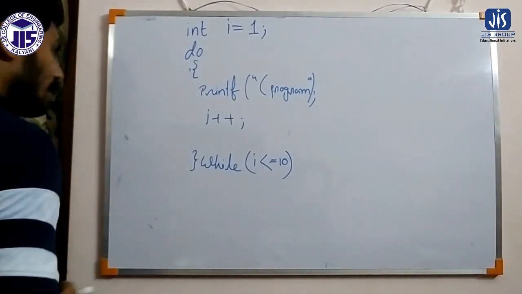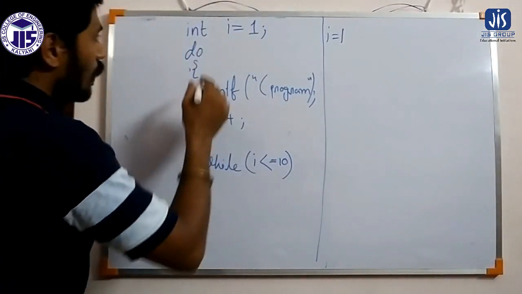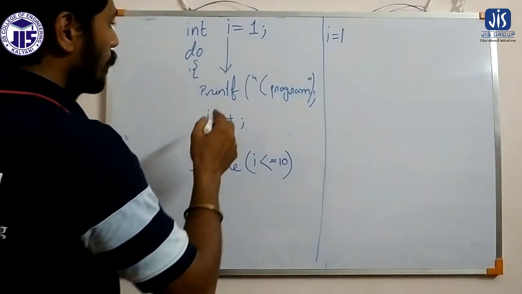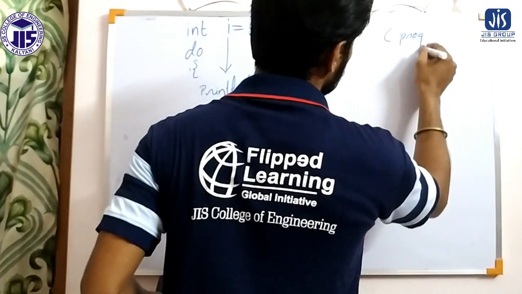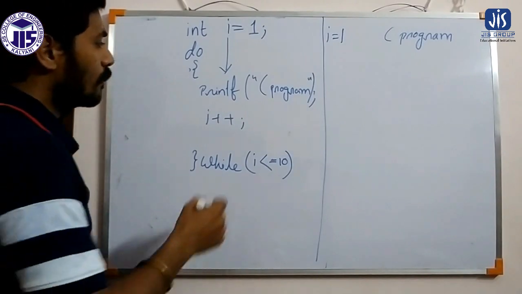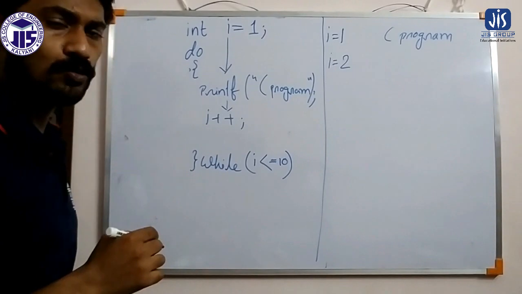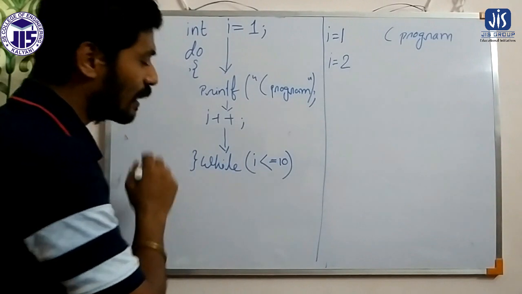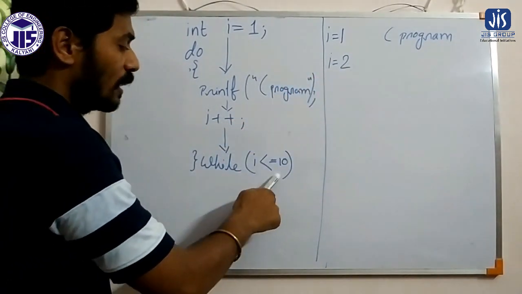According to the flowchart, the initial value of I equals 1. Then it will enter into the body of the loop. After entering, it will print C program. Then it will increase the value of I. The value of I was 1, now due to the increment it becomes 2. After that it will check whether the condition is true or false with the current value of I. The current value of I is 2, so the condition is true.